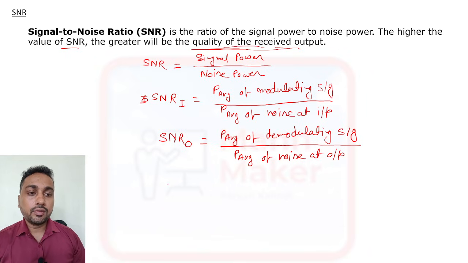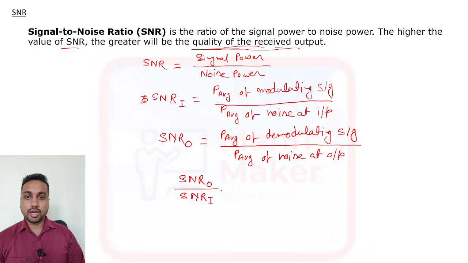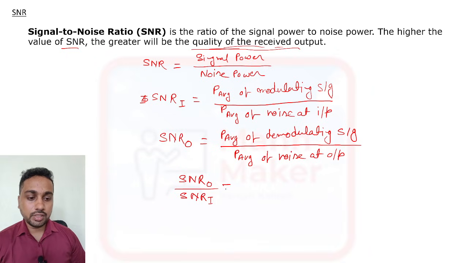Now the ratio of SNR output divided by SNR input is called FOM, the figure of merit.